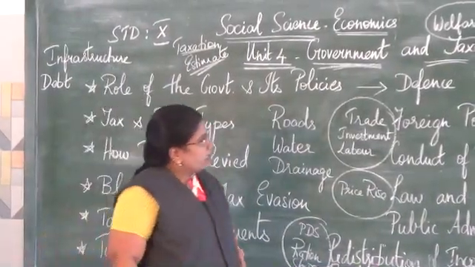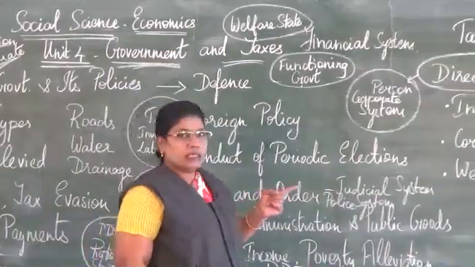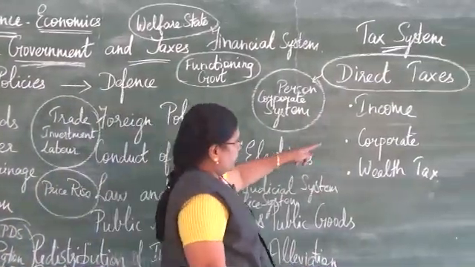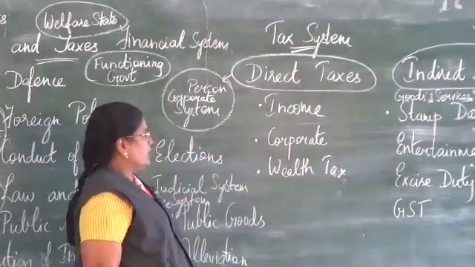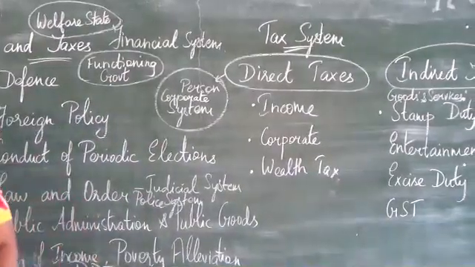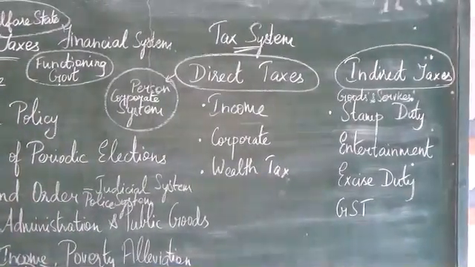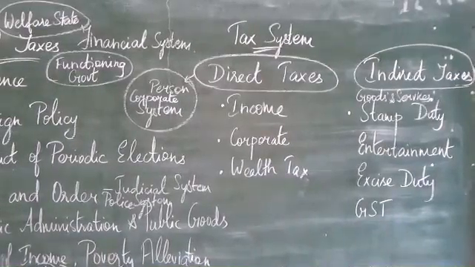Some of the direct taxes are income tax, corporate tax and wealth tax. Income tax now, what is this income tax? It's the most common and an important one levied on each and every person, otherwise an individual, by the government of India. It is charged directly based on the income a person gets.